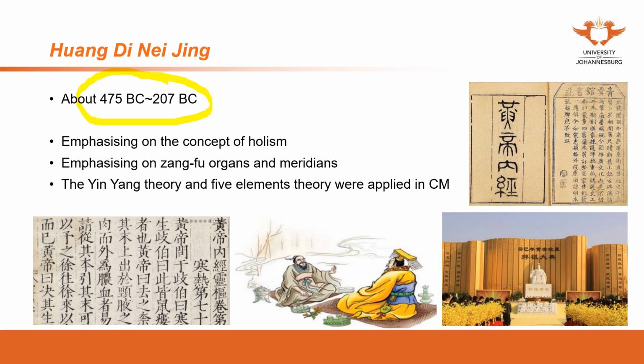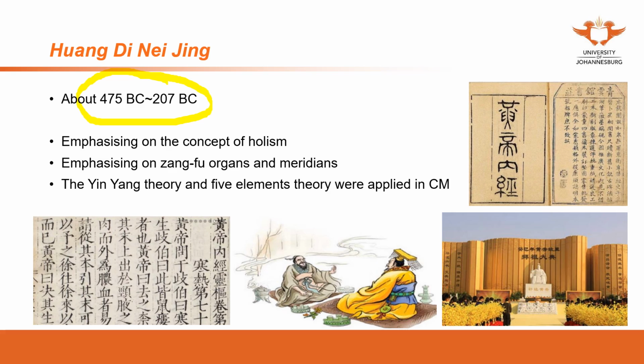So when we see patients, we don't see the disease itself. For example, a patient suffers from cough, or flu, or COVID-19 when the patient comes to you. We don't see the COVID pathogen only. We see the patient as a whole with the pathogen.